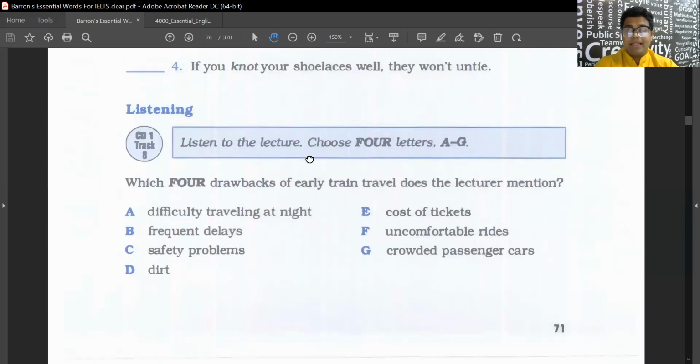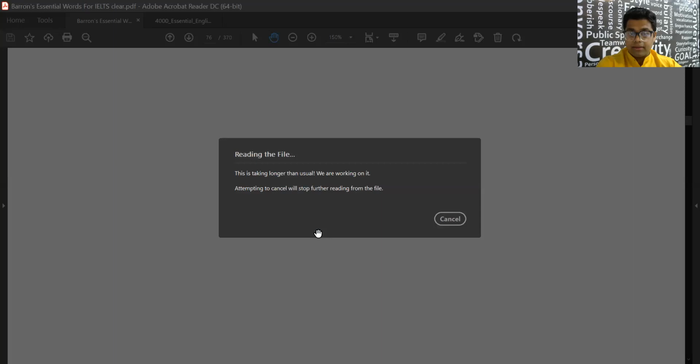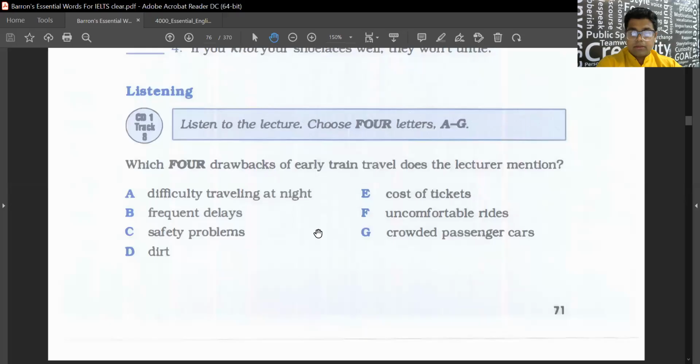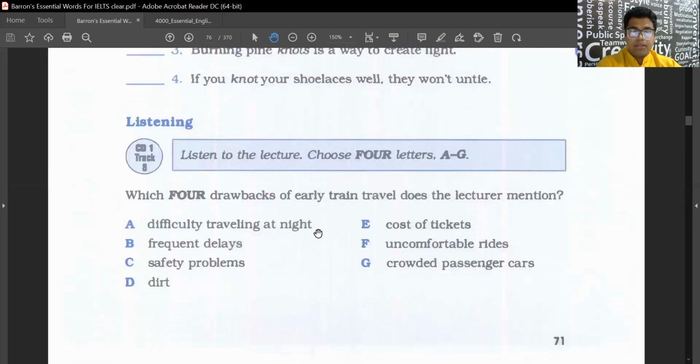All right, get ready for a listening test here. Listen to a lecture and choose 4 letters A to G. So we have 4 letters and then we'll be solving the next. Can you see the options?